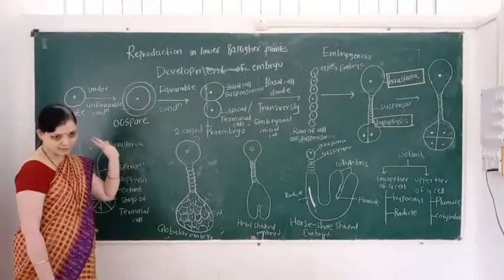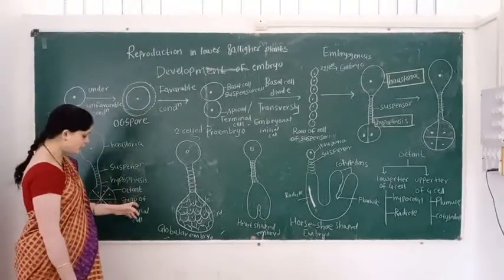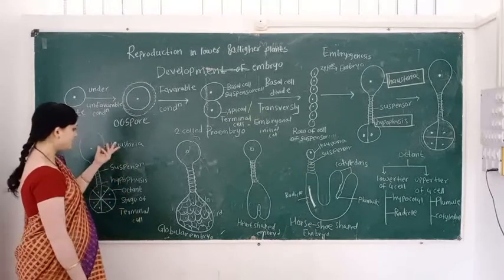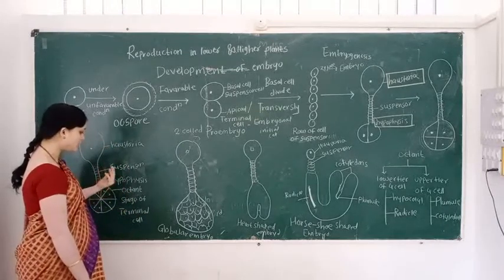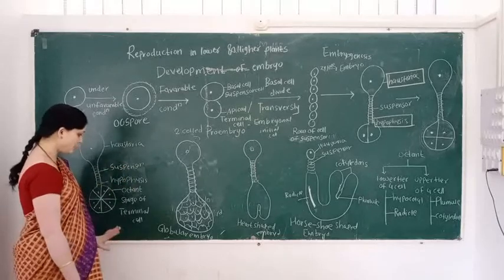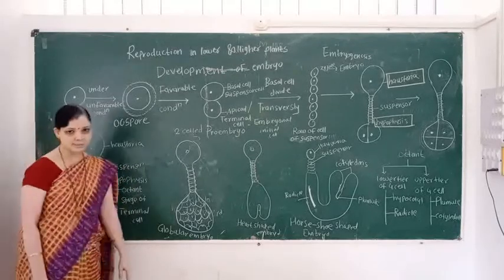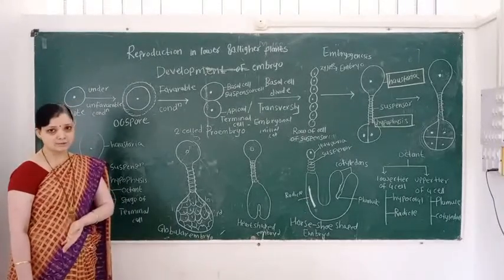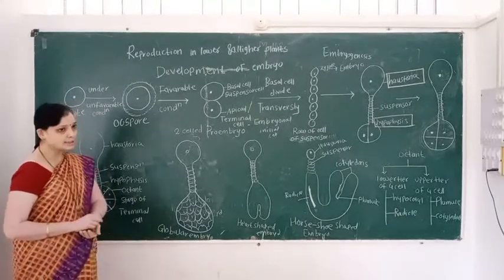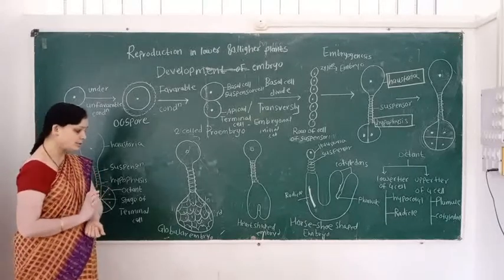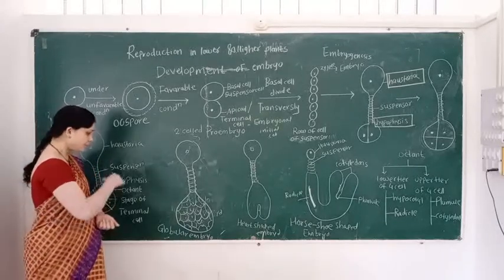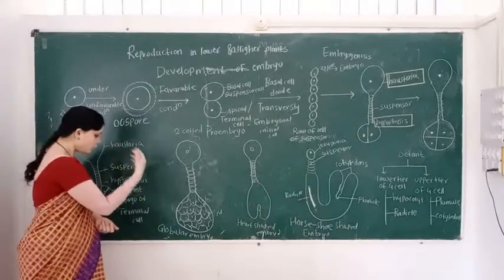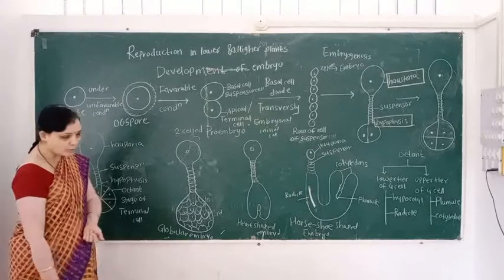The suspensor and its apex consist of the posterior basal cell, which consists of the hypophysis. Octant means how many cells are formed? Eight cells are formed. So this stage is called the octant stage. Then in the next stage, the globular embryo is formed.